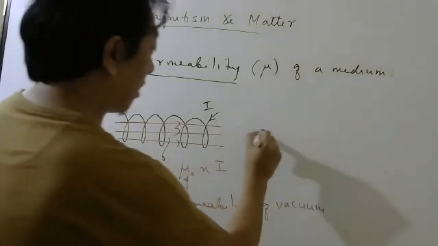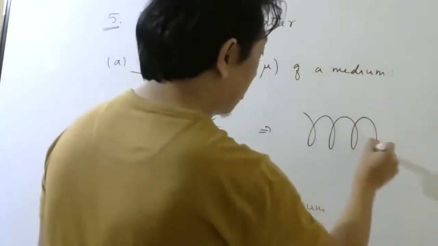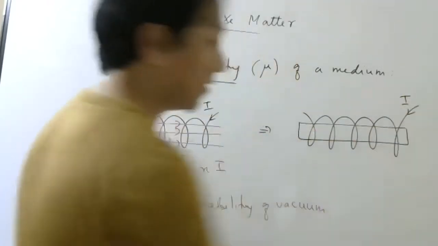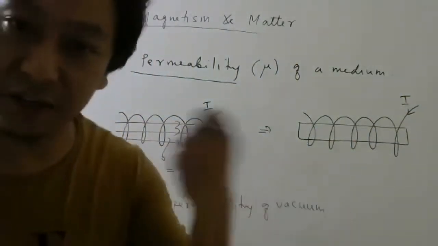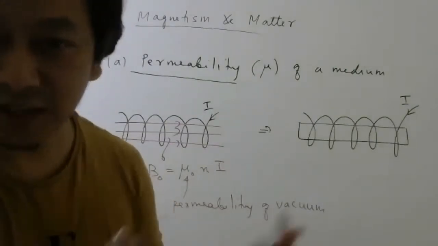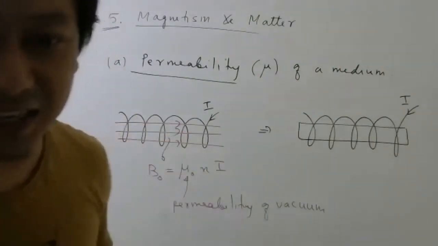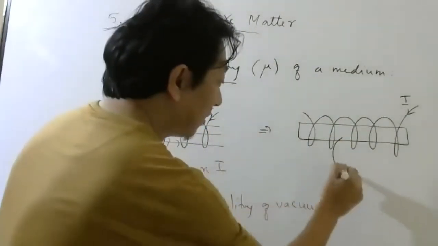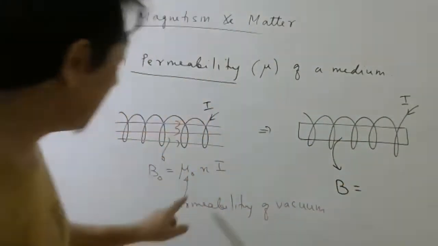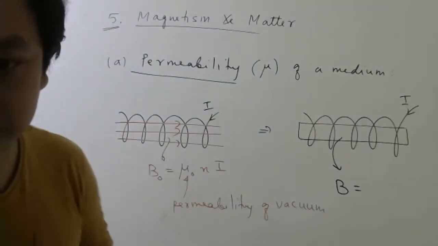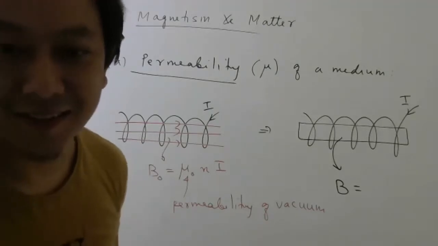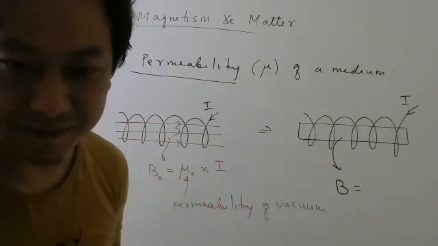However, suppose now in this same solenoid I put a material, maybe an iron rod. The iron rod is very easy to find; you can put iron nails. So if you put an iron rod inside, now the magnetic field inside, will it be the same or different? Already I have explained. Only same or different you tell.